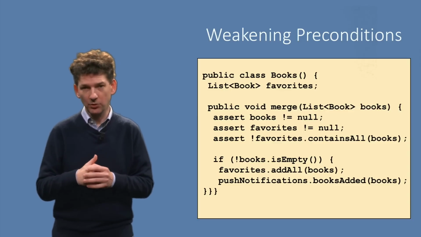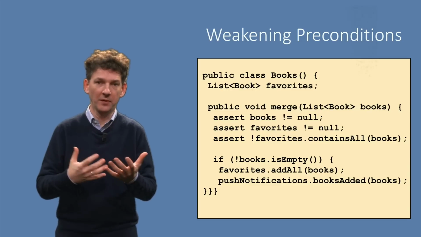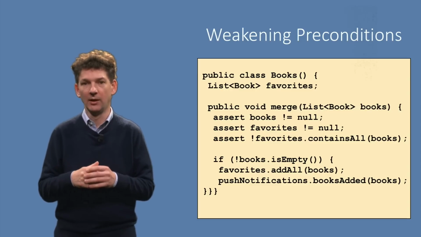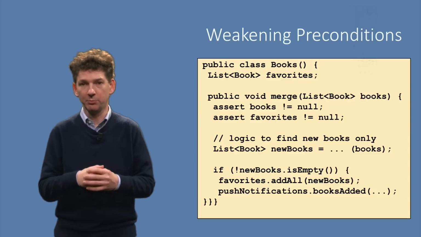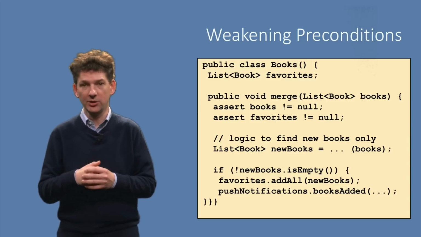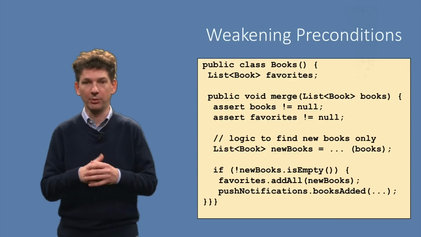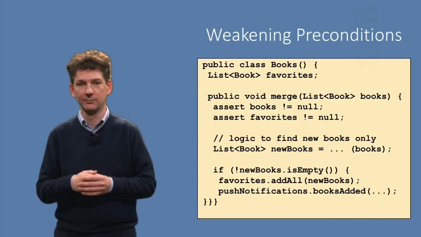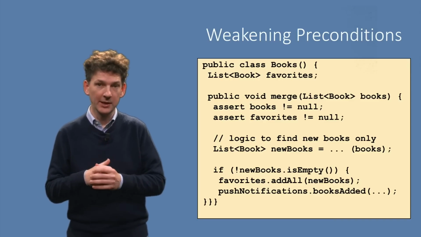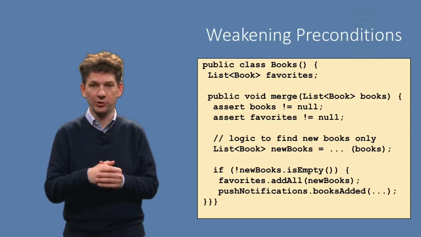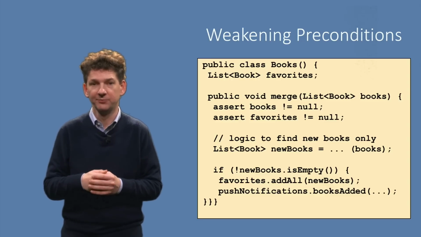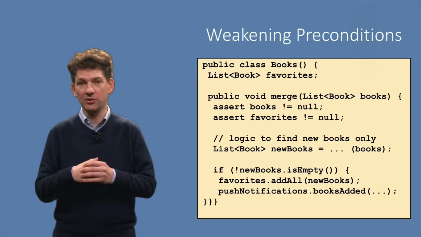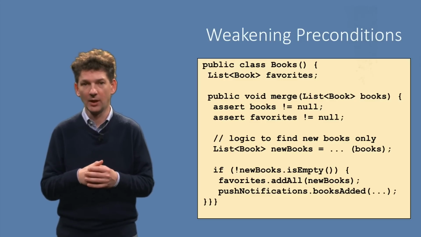We can do the same for the contains precondition. We can modify the method body so that it only adds new books. This removes another precondition and makes the method easier to call. Again, the price to pay is that the method itself needs to become more complicated. The method body now needs to filter out the new books, in some way not detailed here. If there are indeed new books, it should then add those and send out the notifications.